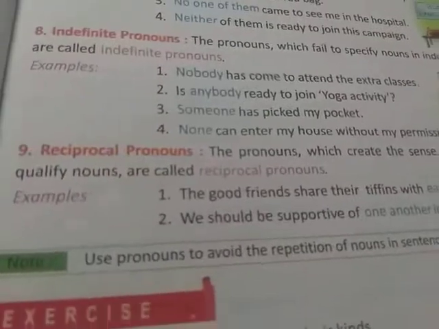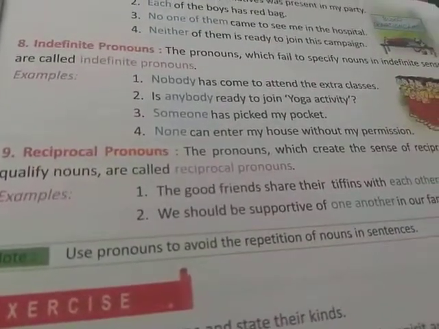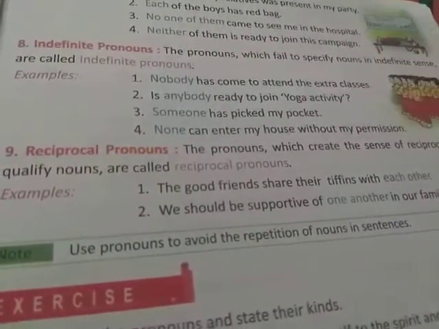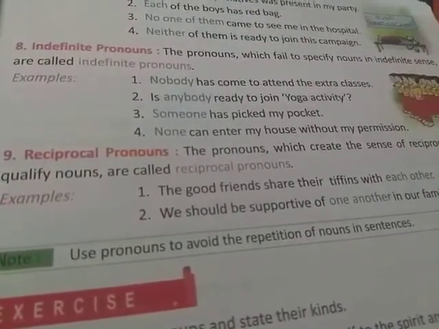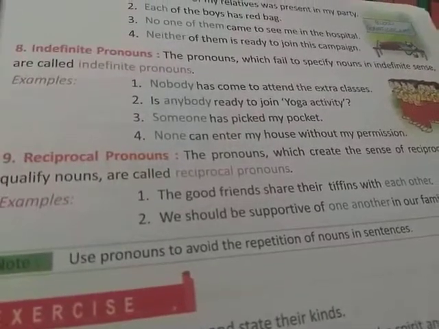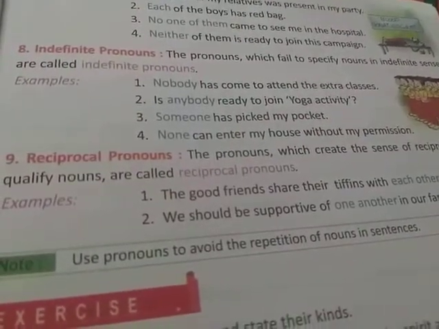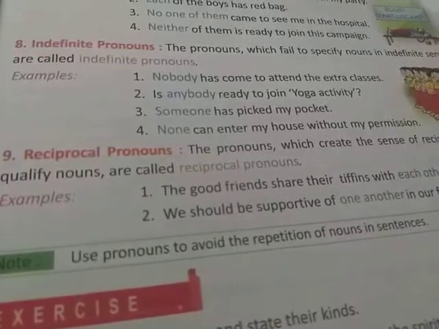Next is indefinite pronoun. The pronouns which fail to specify nouns in a definite sense are called indefinite pronouns. That means nobody, anybody, someone or none.